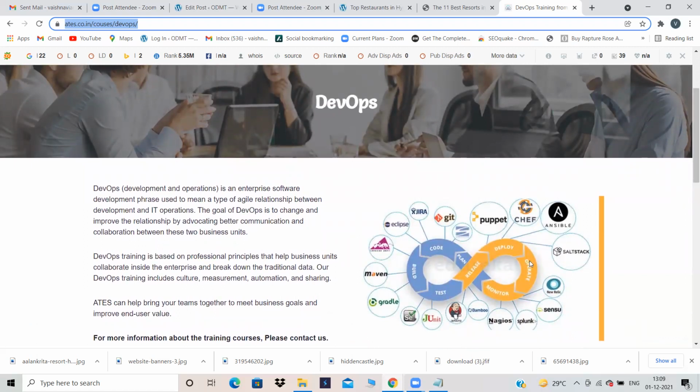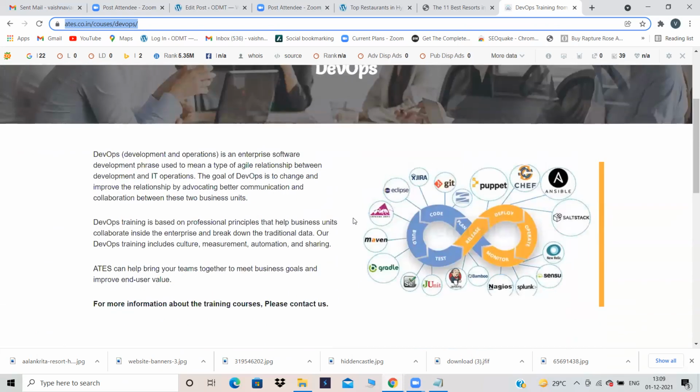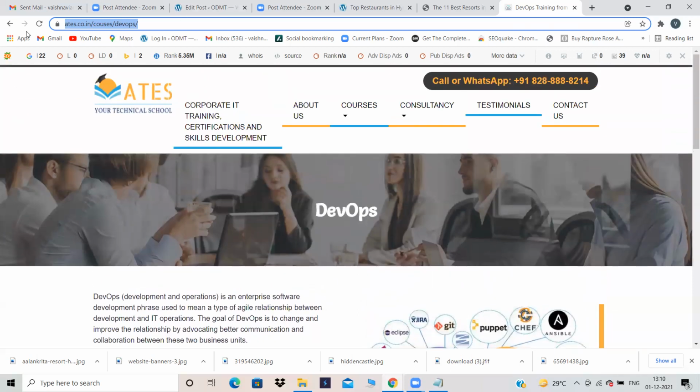So for this image, just click over there, and on the right side, the post option will be there. There you can give the image alt. Add that keyword. That means here your focus key phrase can be DevOps, development and operations, or whatever it is. Use development and operations, form a sentence and give it as a keyword. So when somebody is searching on SERP for development and operations and something, whatever you give, for that particular keyword, this page should appear on SERP.